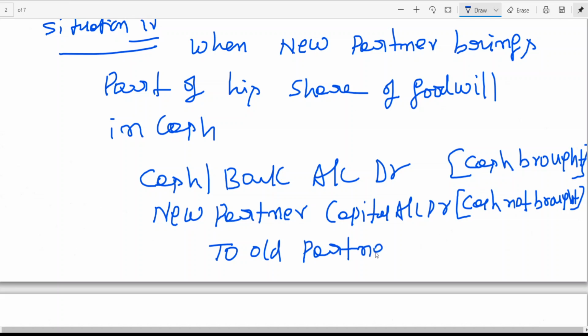That means either he brings cash or he doesn't bring cash. If he brings cash, we debit cash. If he doesn't bring cash, we debit new partner capital account. New partner's capital account.